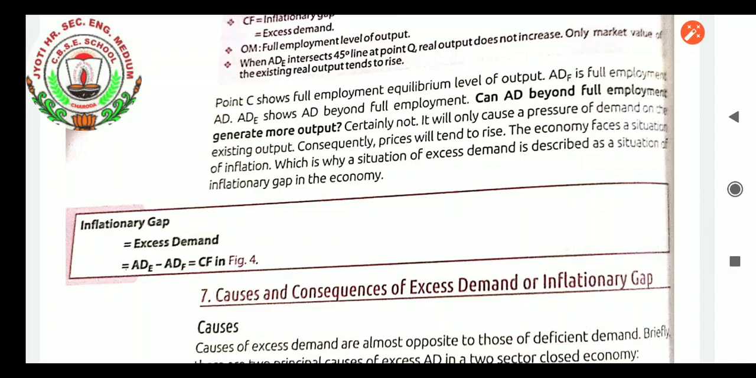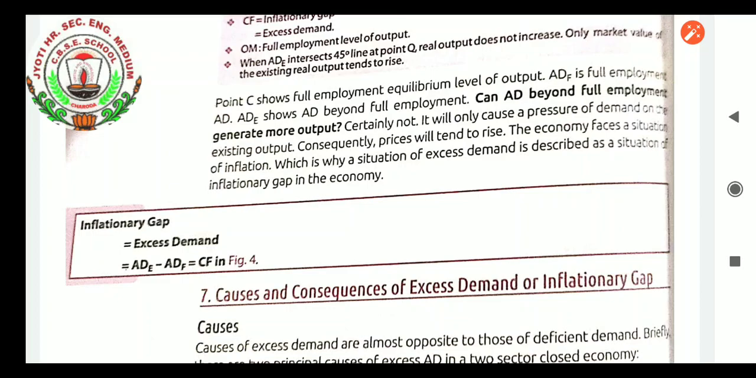Point C. Can aggregate demand beyond full employment generate more output? No, because in that situation, aggregate supply cannot be increased, as aggregate supply is dependent on the resources available in the society. Resources can have alternative uses, but the main factor is supply factors. Resources, what is needed, are scarce. Scarcity of resources is the economic problem of our country and other countries, as we have learned.